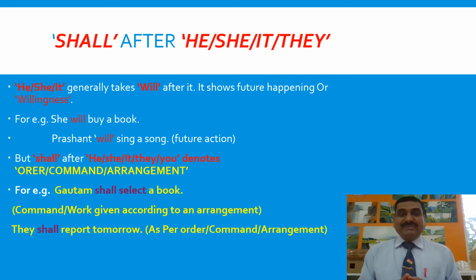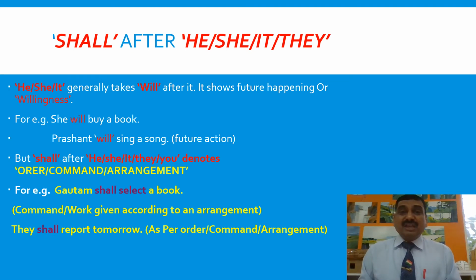Let's see the example. Prashant will sing a song. This shows future action. But if I say Gautam shall select a book, Gautam shall select a book in future because he has been ordered to do so, or because according to an arrangement he has been given the work of selecting a book, and so he shall select a book.